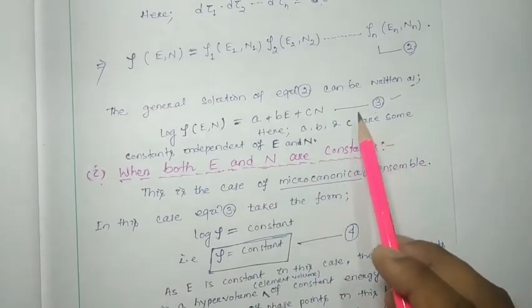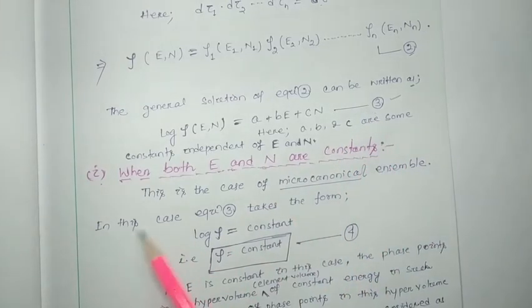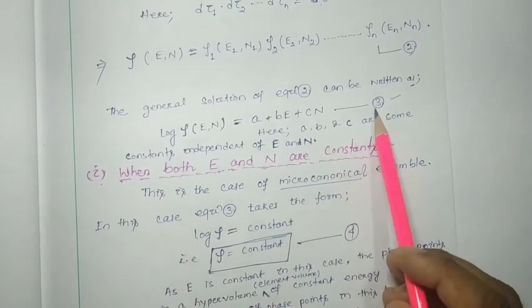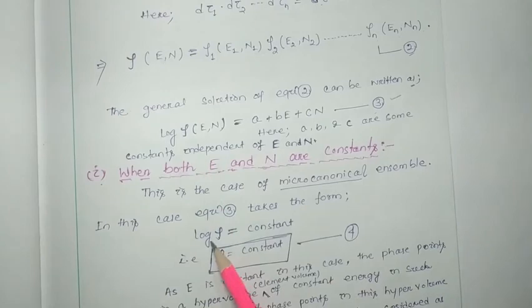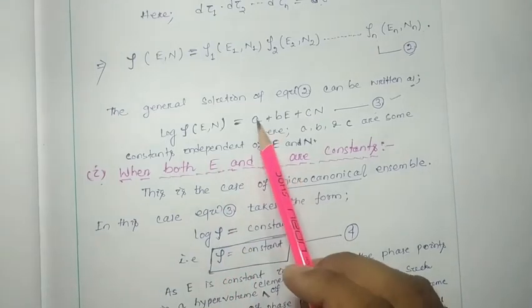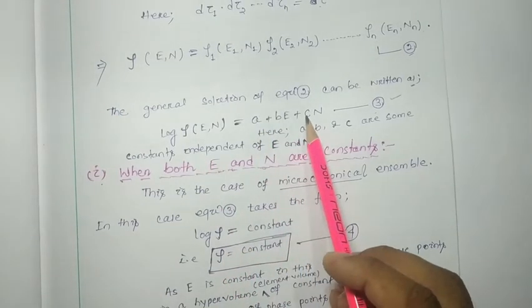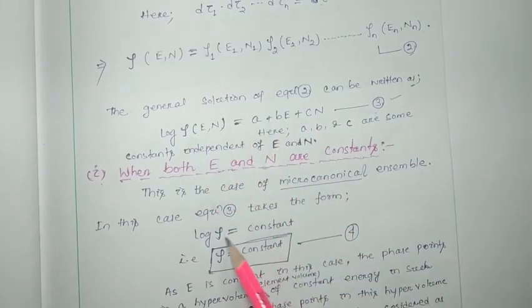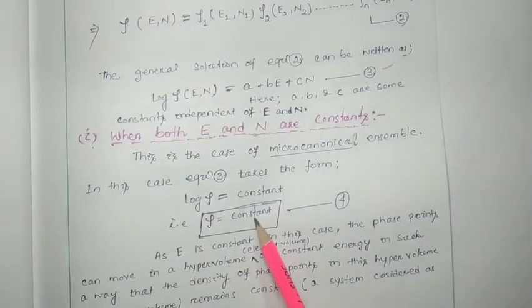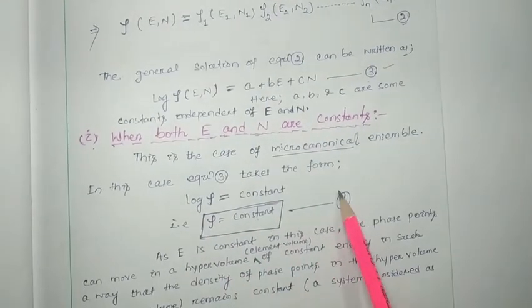In this case, equation number 3 takes the form log rho equals constant, because A, B, C are constant, and E and N are constant. That implies rho will be constant. Let this be equation number 4.